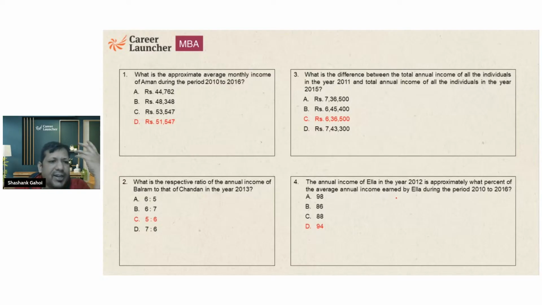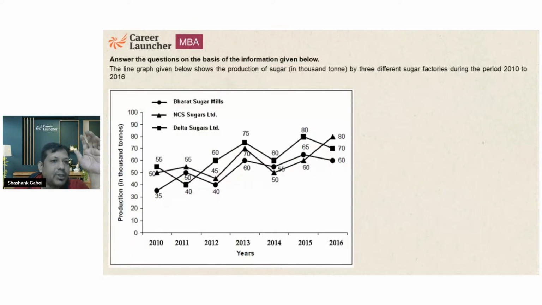The second one, I would say, is easy and less calculative. Again, the third one was very lengthy. Without the help of a calculator, solving this was very tricky. Question number 4 was also very lengthy. The questions are easy, straightforward, but extremely lengthy. And this is what is happening in MICAT as well. So that's the reason when we say students don't get a lot of score in MICAT, yes, because everyone faces a time crunch because of the length of the questions. First of all, questions are lengthy, and few questions are tricky as well. Okay. Now let's move on to set number 2.